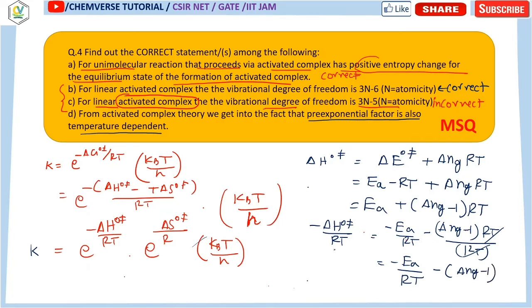So now just put this expression into this one, minus delta H0 daggered by RT. So it will be e to the power minus EA by RT and e to the power minus delta ng minus 1, into e to the power delta S0 daggered by R, into kBT by h. Okay.